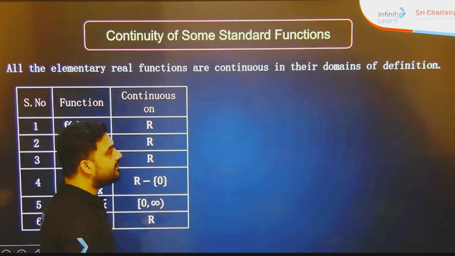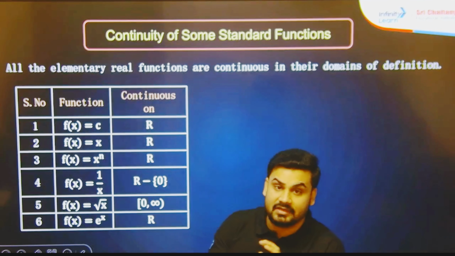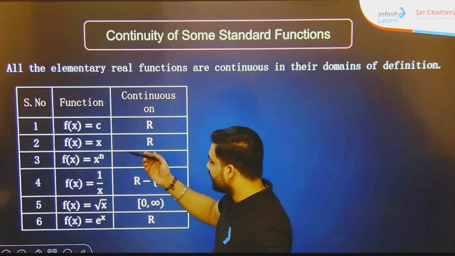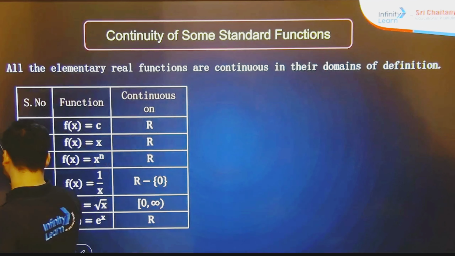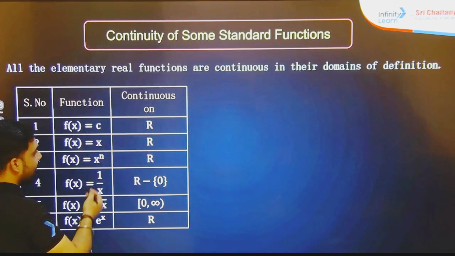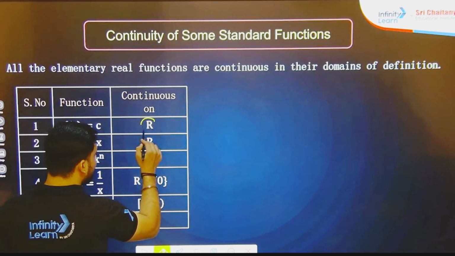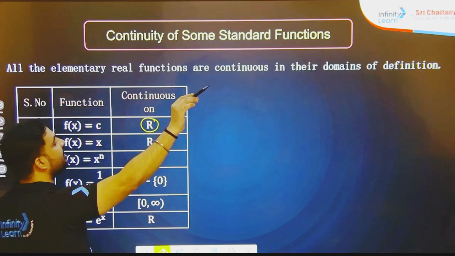I have taken some standard functions to see where they are continuous or not. If f of x is equal to c, any random constant value, then this is going to be continuous for all the real numbers.